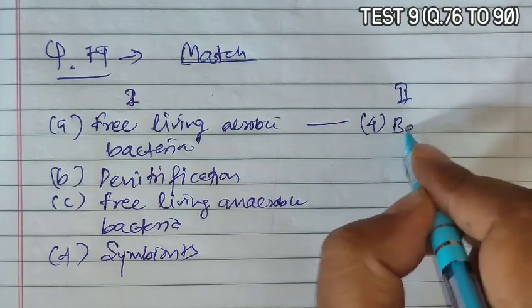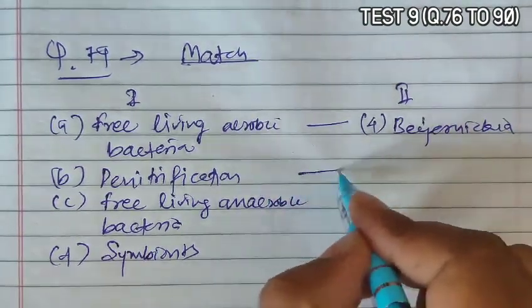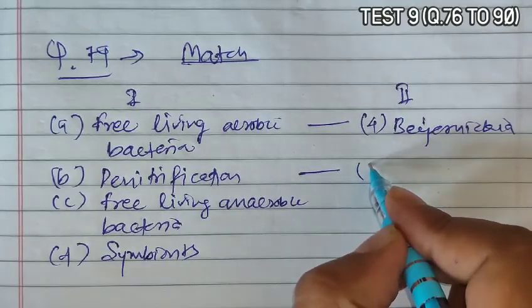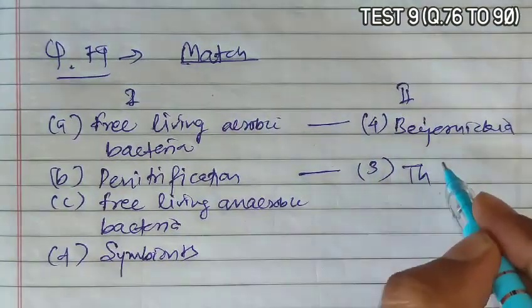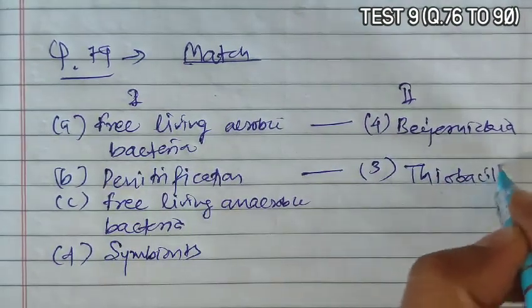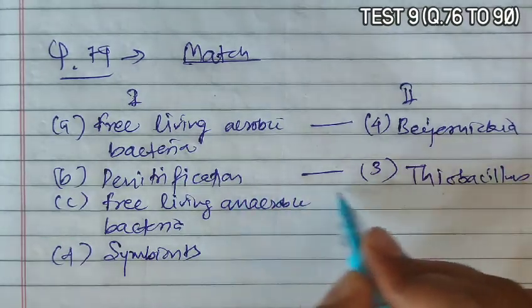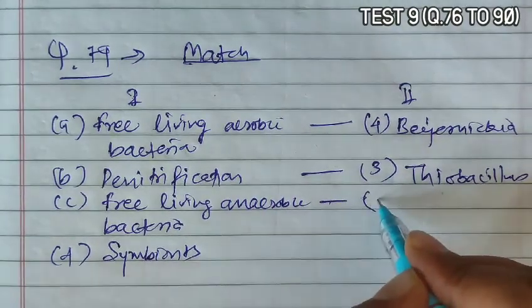that is Beijerinckia. Denitrificans matches with the third, Thiobacillus. Thiobacillus denitrificans and Pseudomonas denitrificans carry out the denitrification phenomenon.